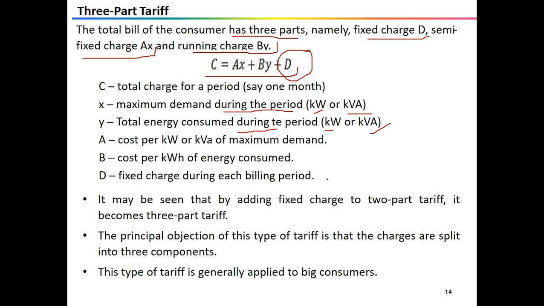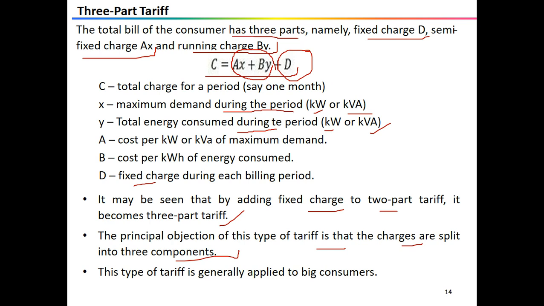So this is known as a three-part electricity tariff, and it may be seen that it is obtained by adding a fixed charge to the two-part tariff, because in the two-part tariff there will be the terms AX and BY only. If I add D here, which is nothing but the fixed charge during each billing period, it becomes the three-part tariff. The only objection with this type of tariff is that the charges are split into three components. This makes a complexity.